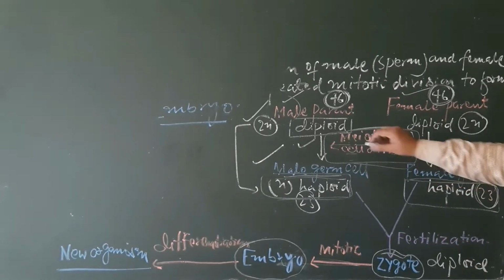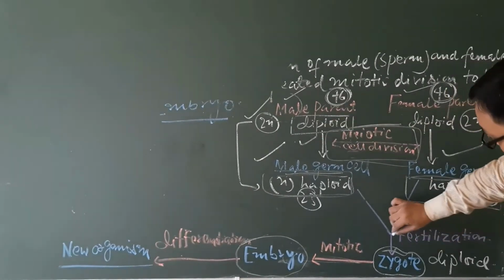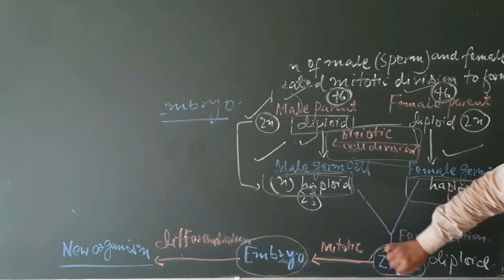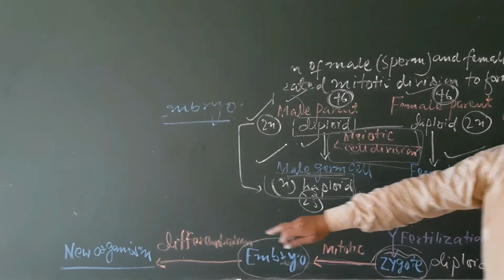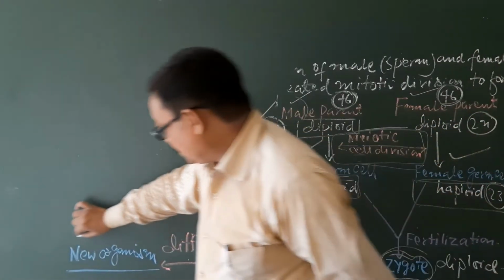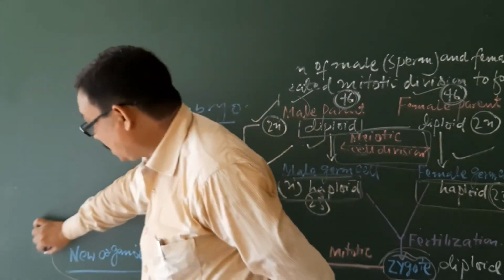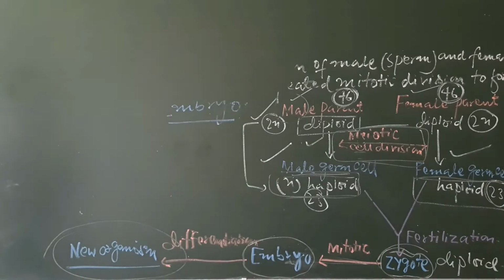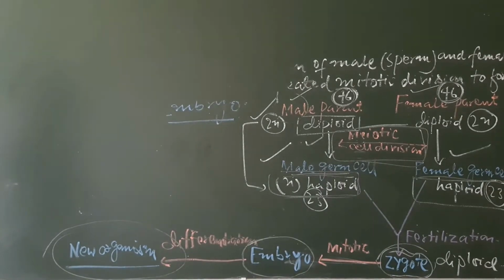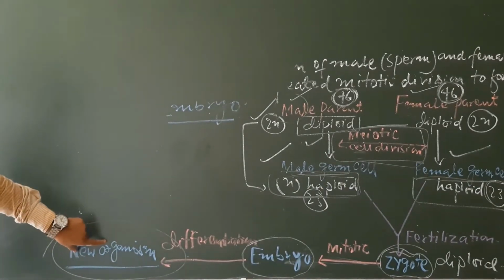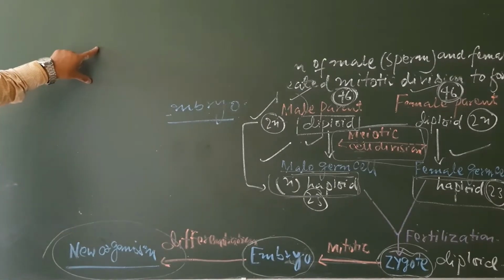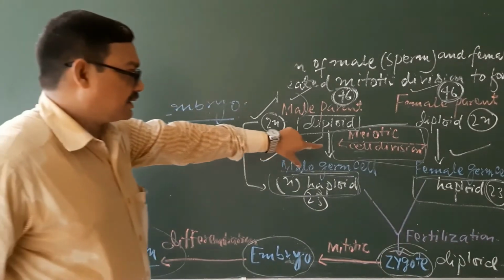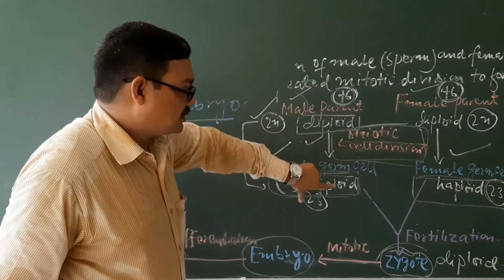In this way, this may give a new variant. Again, this will be produced after the differentiation, when the new organism forms. If this new organism again undergoes the next generation, from their male parent and female parent, this new organism will again produce the male and female gamete,